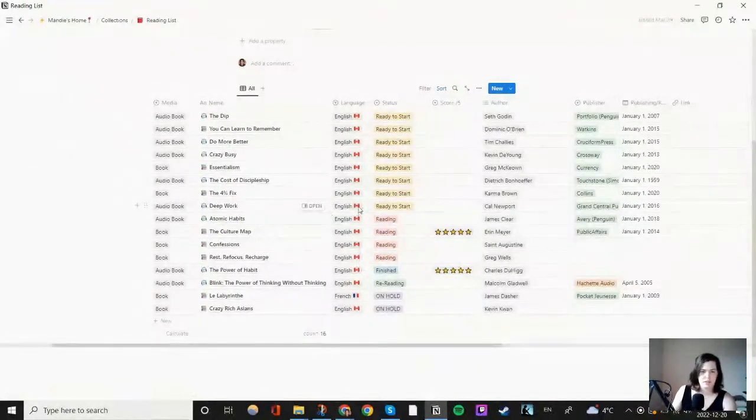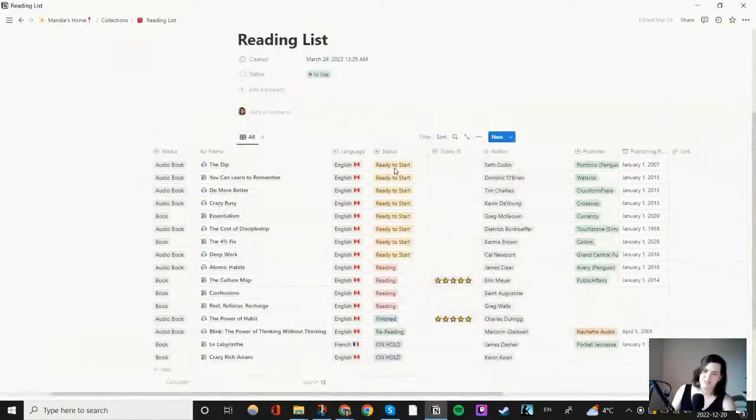I had to update this because some of the stuff has definitely switched. I've not added some. Some of them have been done. I haven't gone through all this. It's been a little while since I've updated this list. But anyways, my brain digresses. Yeah, so it's just which language it is in, and then where I'm currently at, the name, what the media form is, who the author is, the publisher.